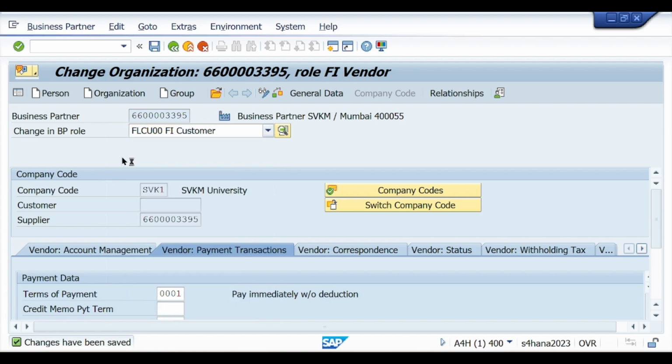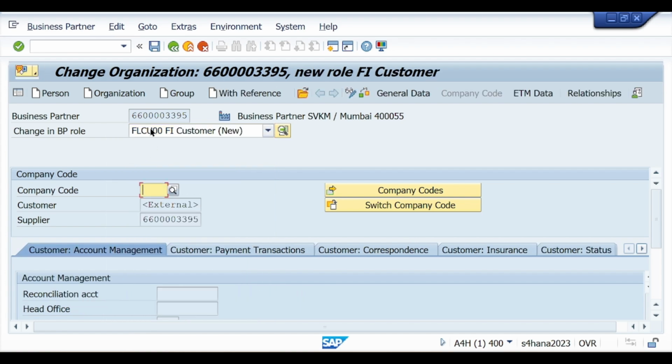So first select FLCU00. When you select FLCU00, you will see a company code on the right side. Click on that company code. Your window will open for the customer company code. Now enter your customer company code, press enter.